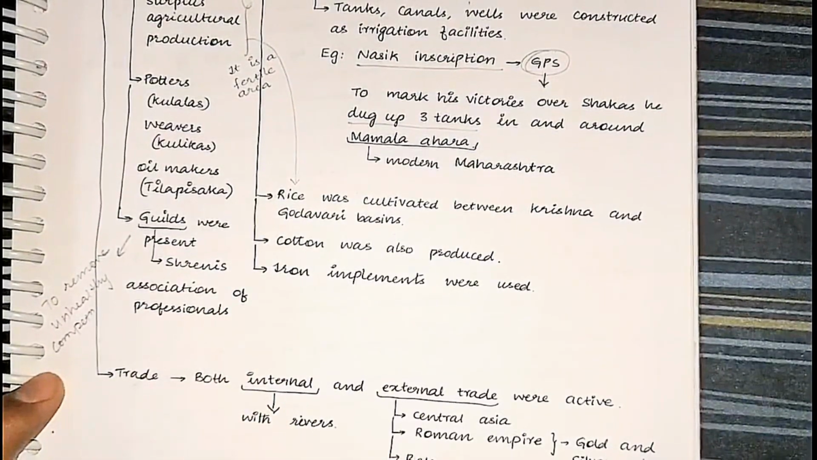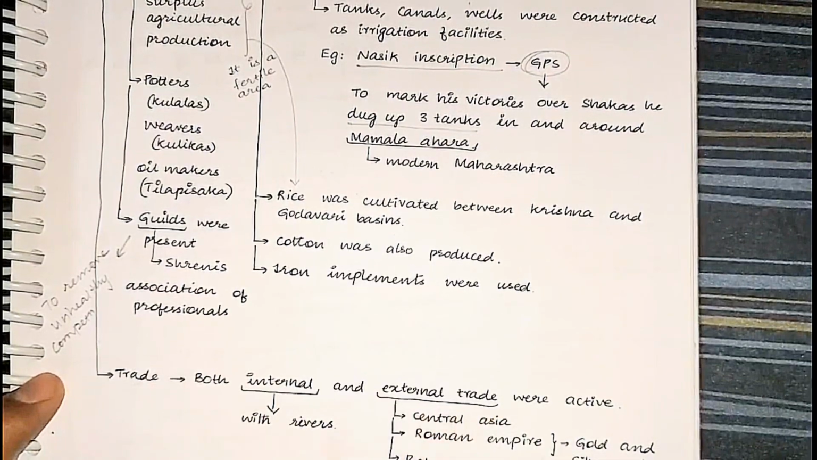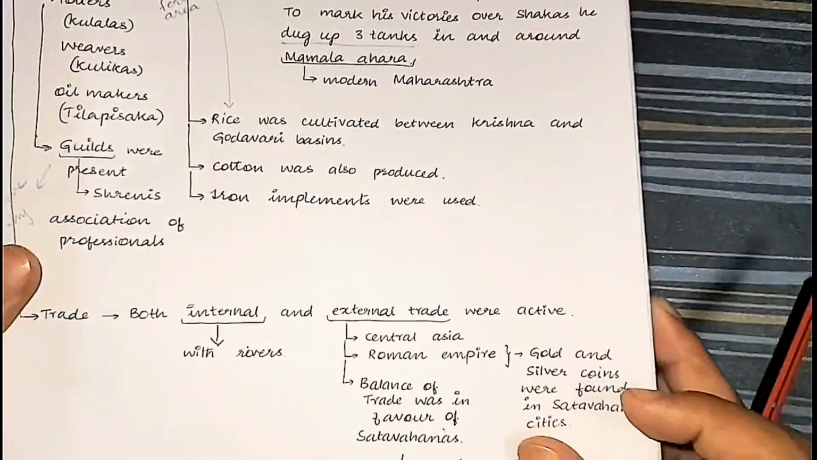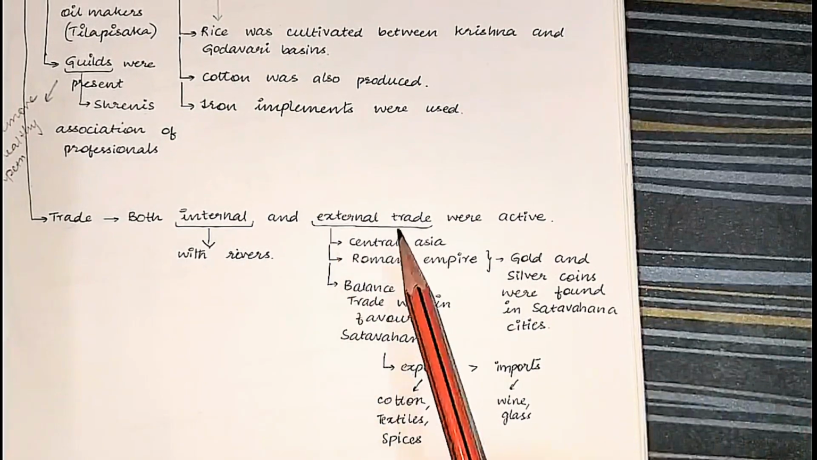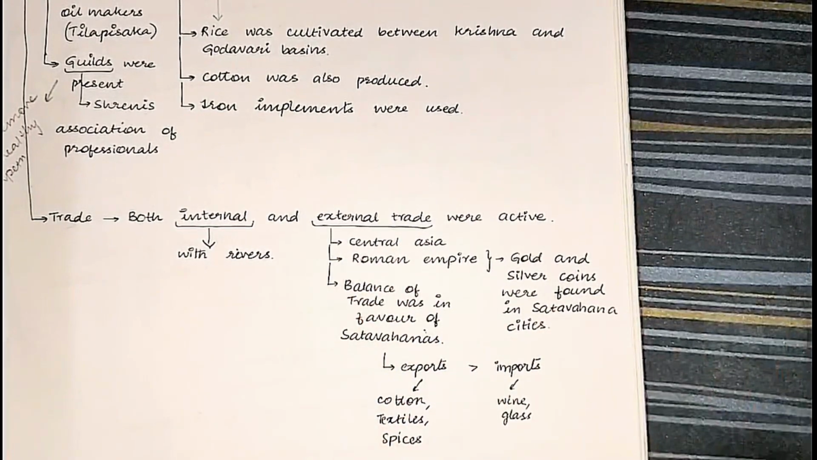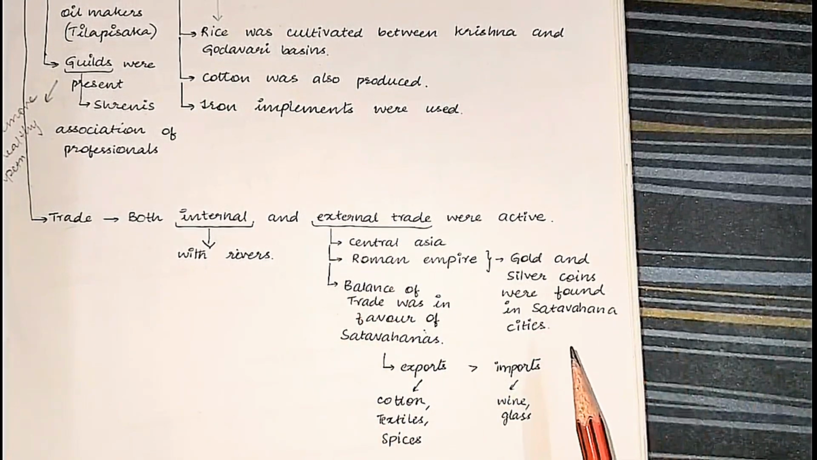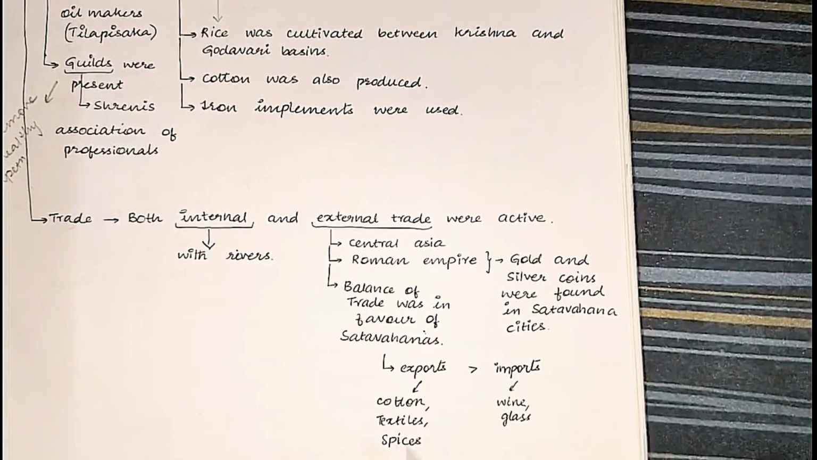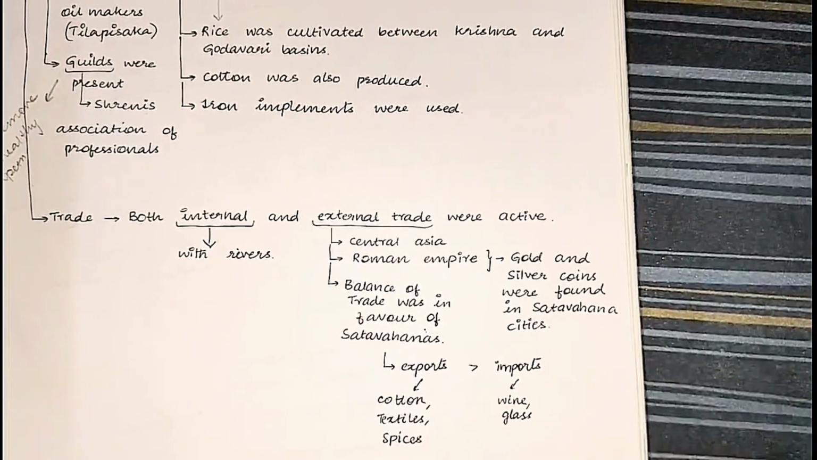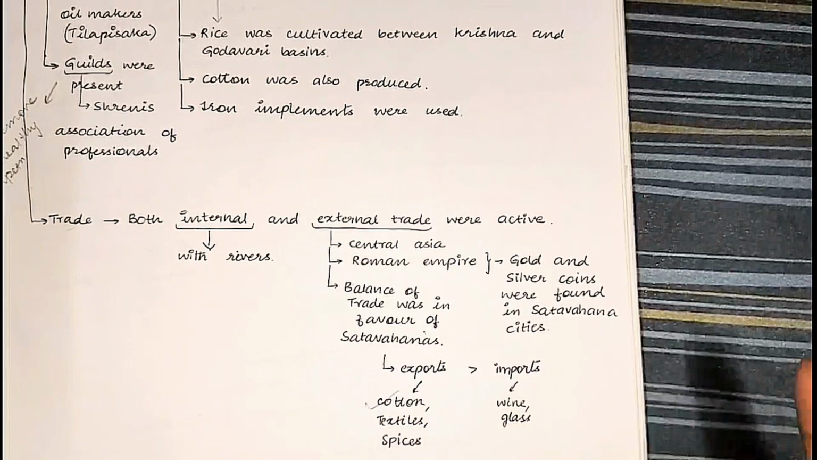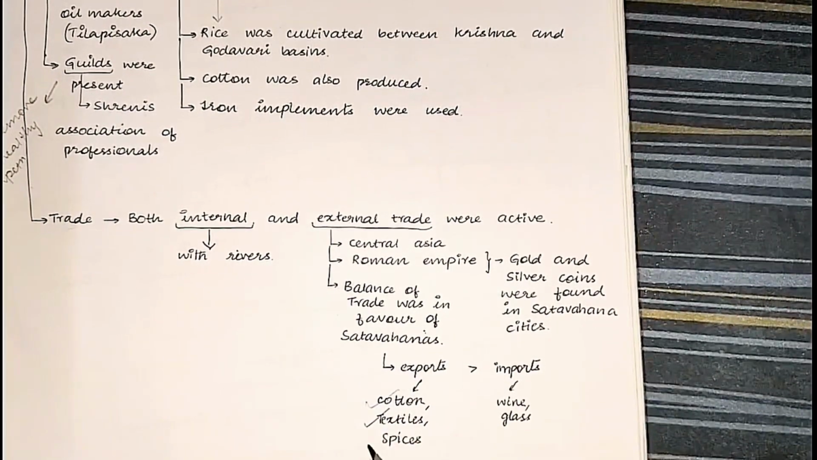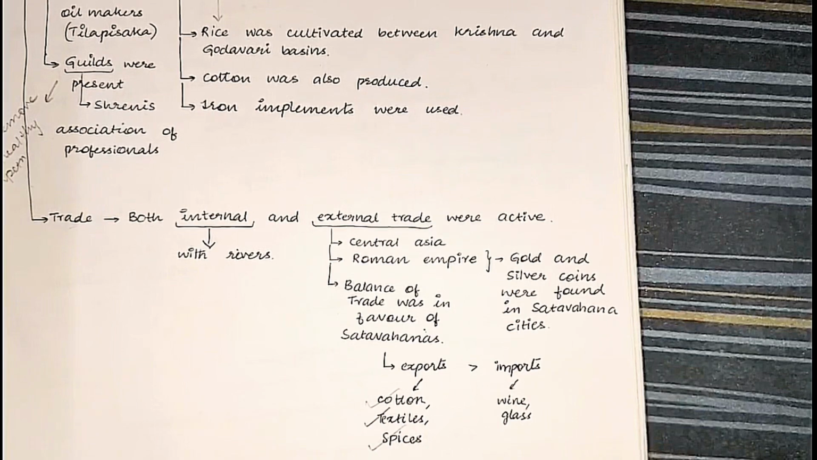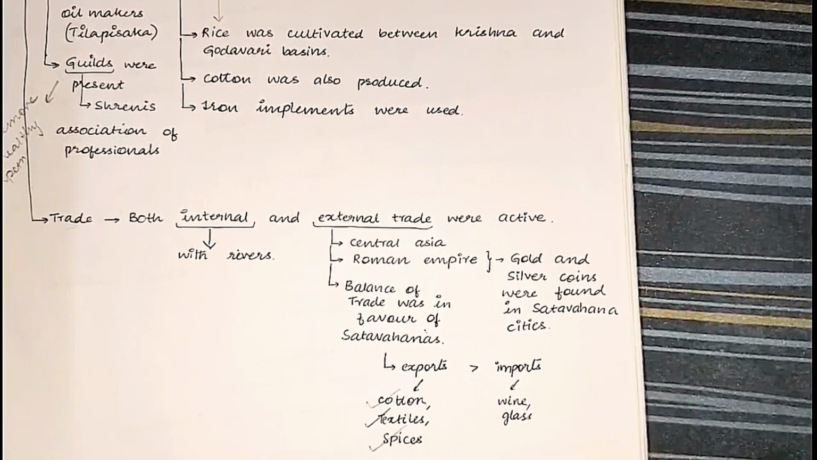Next, trade. Both internal trade and external trade were fantastic. They were going on properly. External trade was with Central Asia and with the Roman Empire. And the balance of trade means the exports were more when compared to the imports. We were exporting cotton. Muslin was extremely famous. Textiles, silk and cotton textiles, yes. We were exporting the spices, and in fact, we were even exporting the ivory as well.